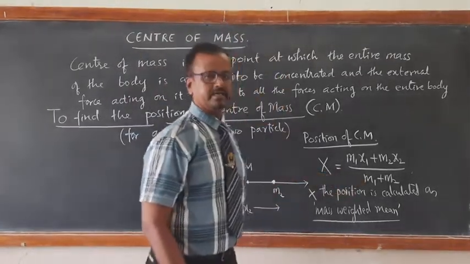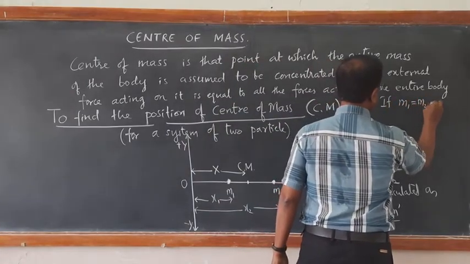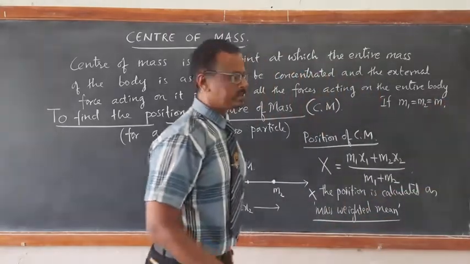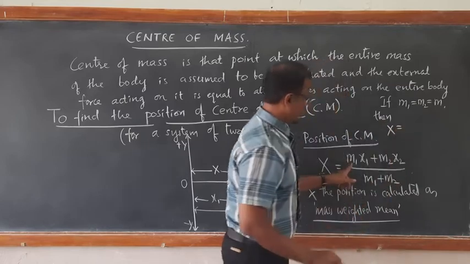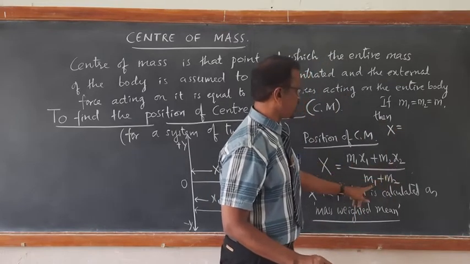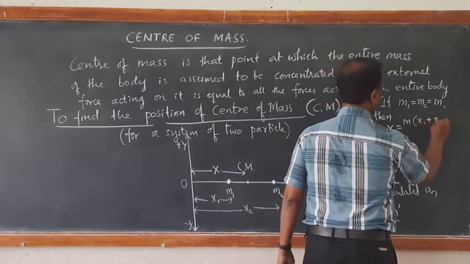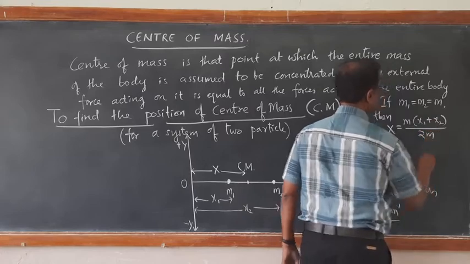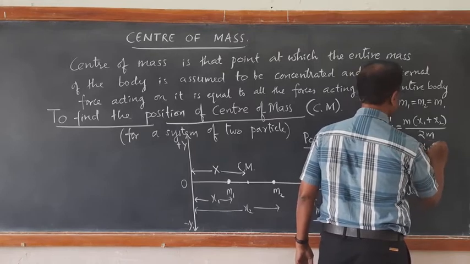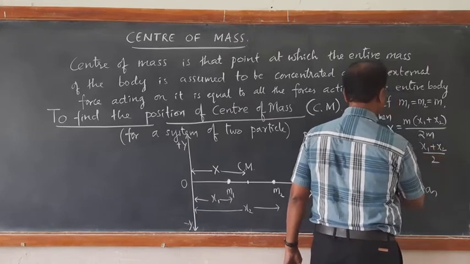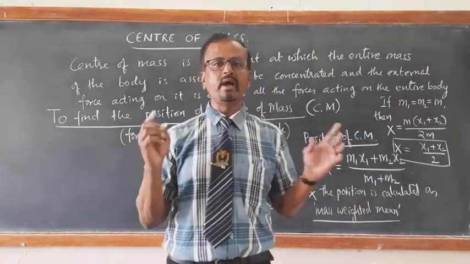If the masses are equal, if M1 is equal to M2 is equal to M, then what happens? You see, x becomes equal to (M x1 plus M x2) divided by (M plus M), which is 2M. If you take M out common, you get M times (x1 plus x2) divided by 2M. The M cancels, and you are left with (x1 plus x2) divided by 2. This happens if both masses have the same value.